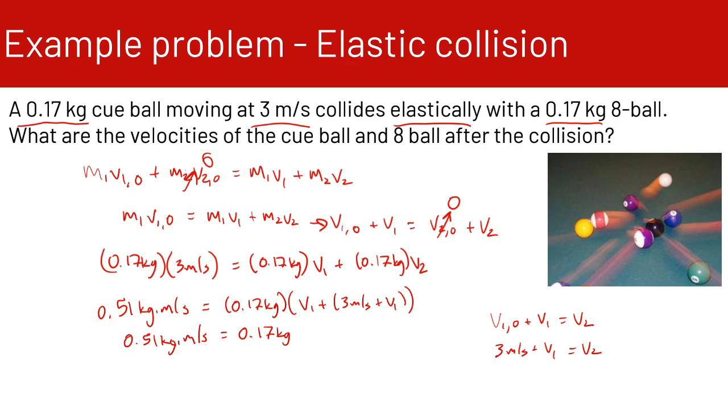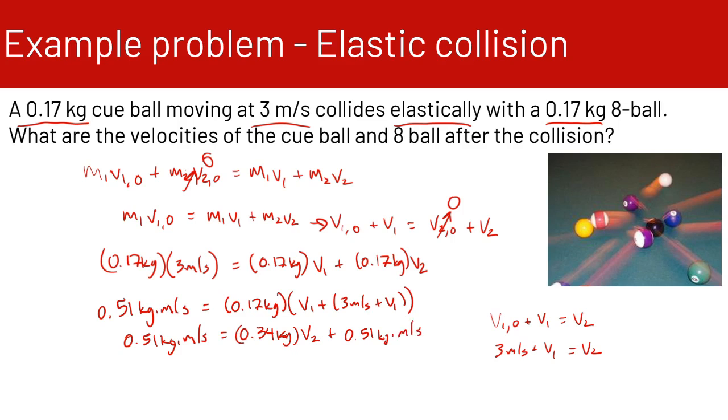There's two v1s here, so you can do some algebra and distributing at the same time. So we have 2 times v1, times 0.17, so that would be 0.34 kilograms times v1, plus this 0.51 kilogram meters per second.